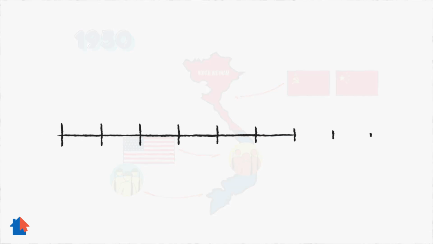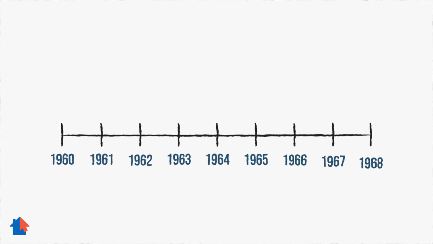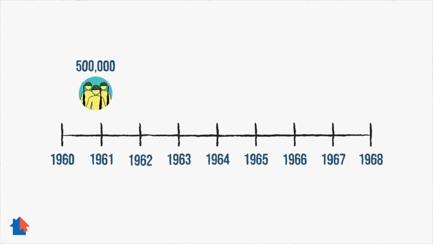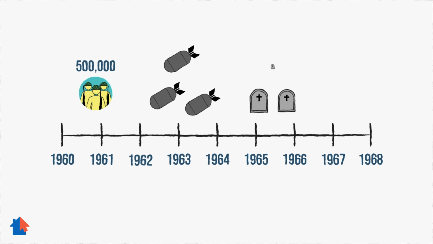From 1960 to 1968, the war grew. The number of United States soldiers in South Vietnam eventually reached 500,000. They never invaded North Vietnam, but they bombed it. In the South, there were years of battles, and many American soldiers were killed before the United States withdrew from the war.